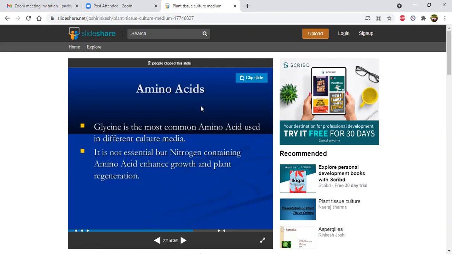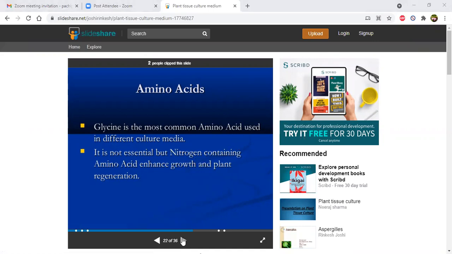Then coming to amino acids, glycine is the most common amino acid used in different culture media. It is not essential, but nitrogen containing amino acids enhance growth and plant regeneration. It is very, very important. Regeneration means when you provide a tissue, from that tissue there is a synthesis of new and advanced cells. Many new cells are synthesized, and organogenesis takes place from those new cells. Those are called regenerated cells, right?